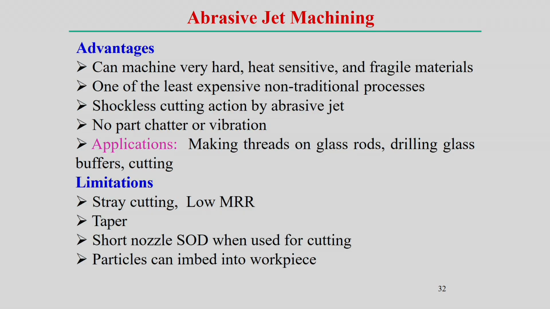The advantages: very hard, heat-sensitive and fragile materials can be machined in abrasive jet machining, and it is one of the least expensive non-traditional processes. Shockless cutting action is possible, which was difficult in water jet machining, with no part chatter or vibration. Applications include glass rod, drilling glass and cutting. Limitation is the low material removal rate.